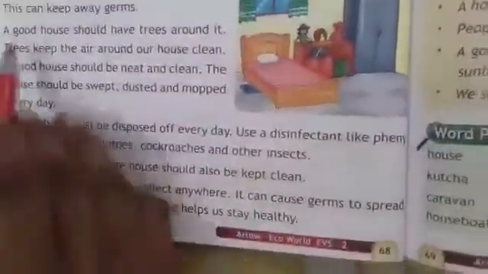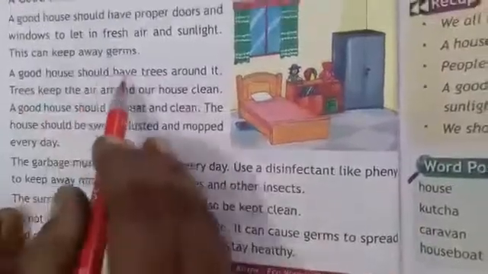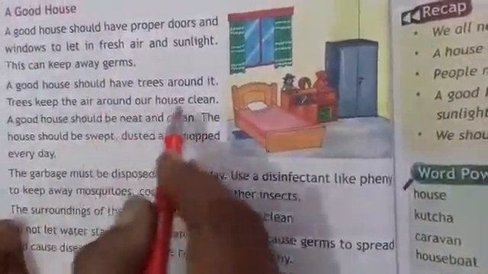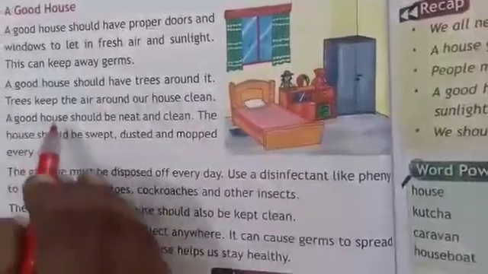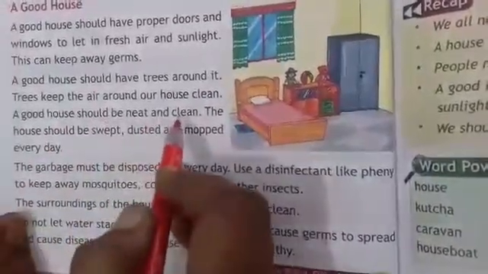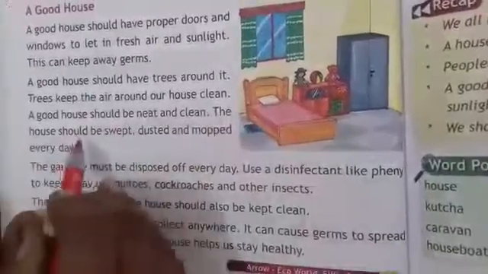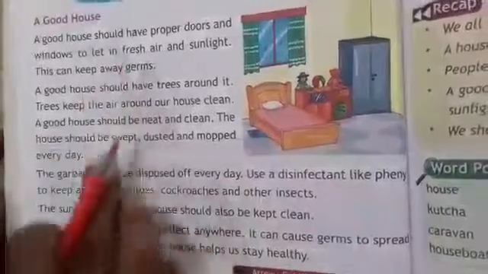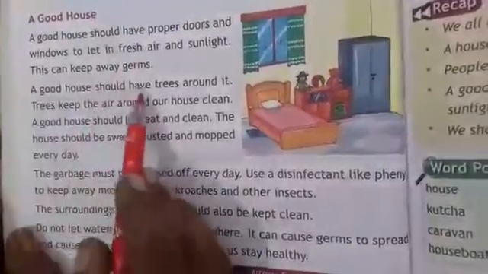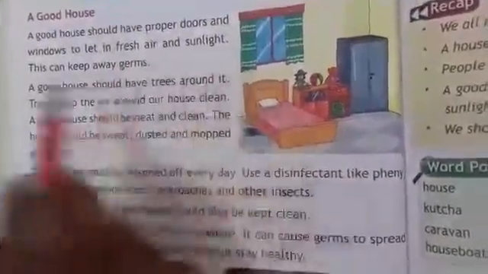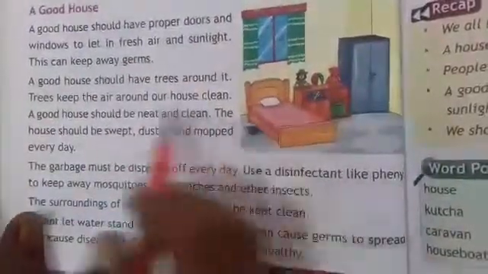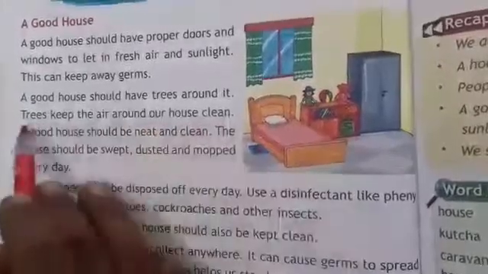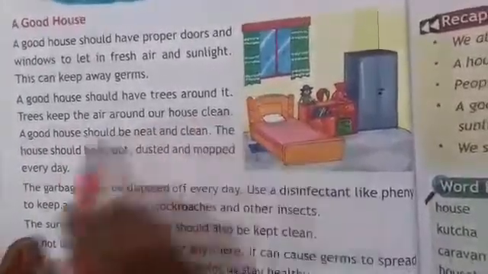Next property, a good house should have trees around it. Trees keep the air around our house clean. A good house should be neat and clean. The house should be swept, dusted and mopped every day. Now the second property is a good house should have trees around. There should be a few trees around the house. Why? Because trees keep the air around our house clean. Because trees make the air clean, no? By giving oxygen.